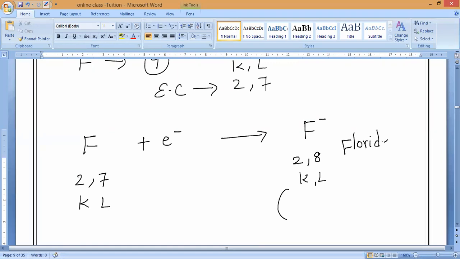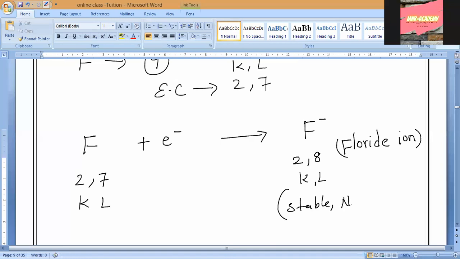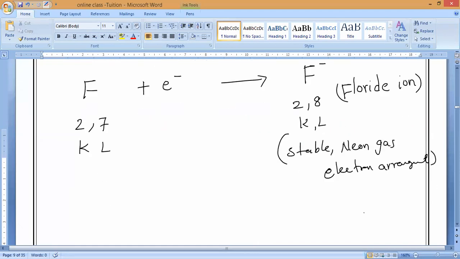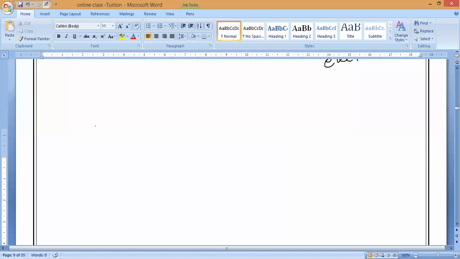It is the fluoride ion, not the fluorine ion. What is this? Fluoride ion. So what is that? Stable neon gas electron arrangement. Are you clear, guys? Yes, sir. That is for minus 1. Let us go with minus 2 now.